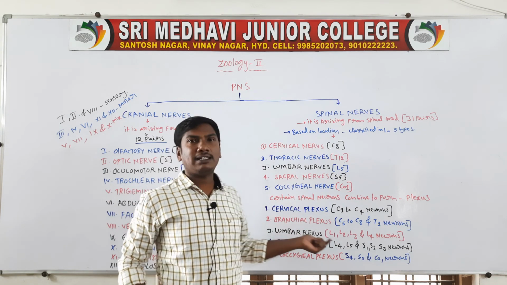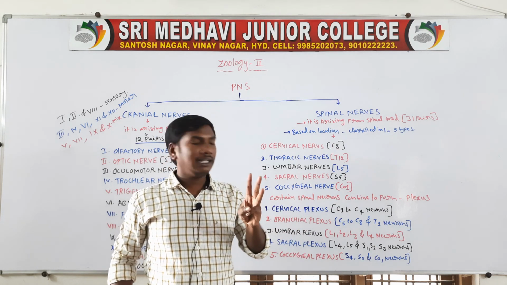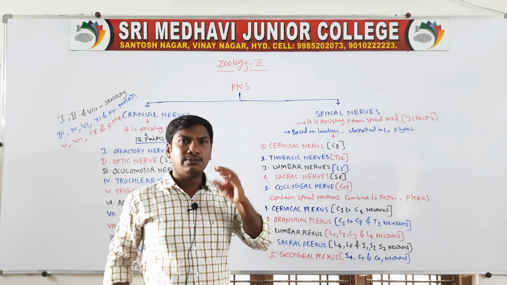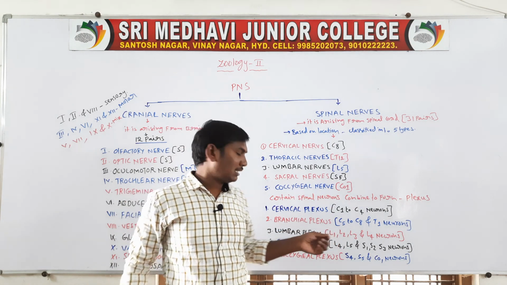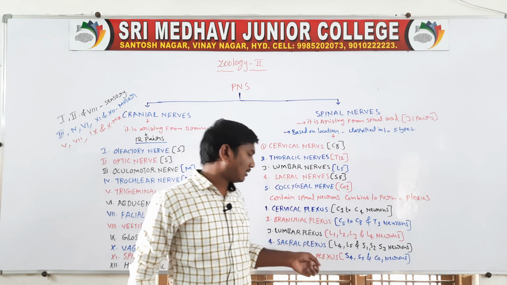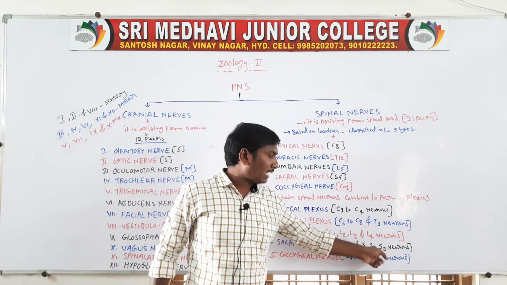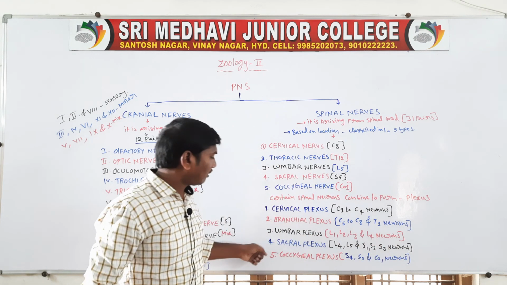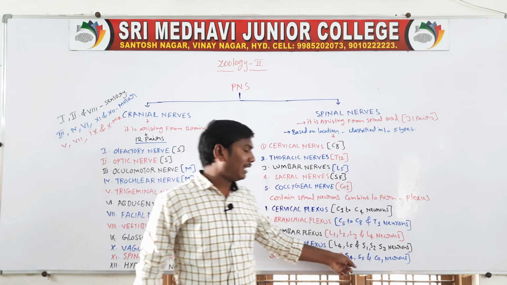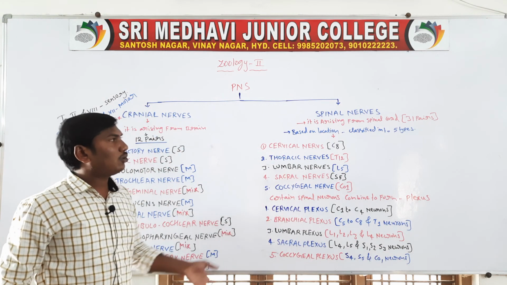Next, lumbar plexus. This lumbar plexus is formed by lumbar 1, 2, 3 and 4. These 4 nerves combine to form the lumbar plexus. Next, fifth one, sacral plexus, formed by lumbar 4, lumbar 5 and sacral 1, 2, 3 nerves. Next, coccygeal plexus, formed by sacral 4, sacral 5 and coccygeal 1. These combine to form the coccygeal plexus.